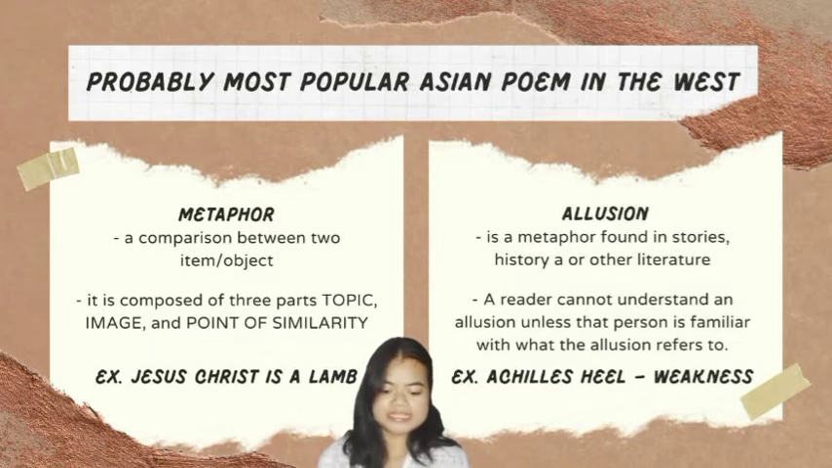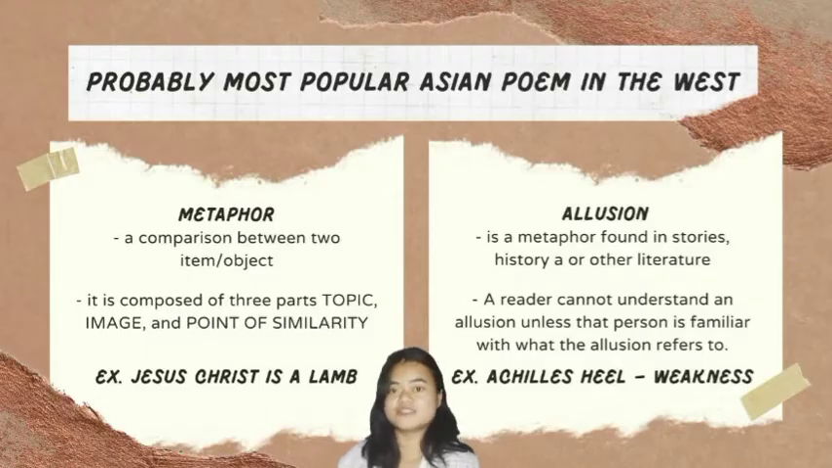I have another example: math is my Waterloo. We all know that Waterloo is a place where the great conqueror Napoleon Bonaparte was defeated. So Waterloo also means weakness. Math is also his weakness.